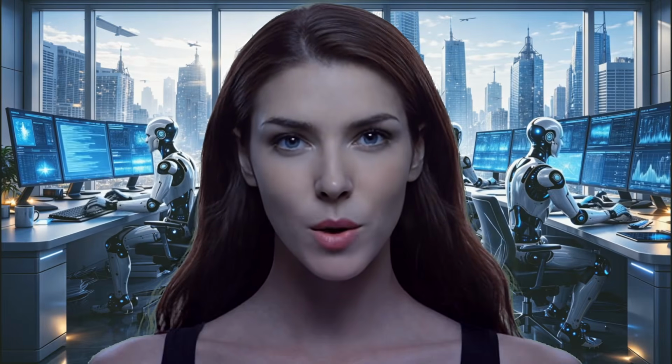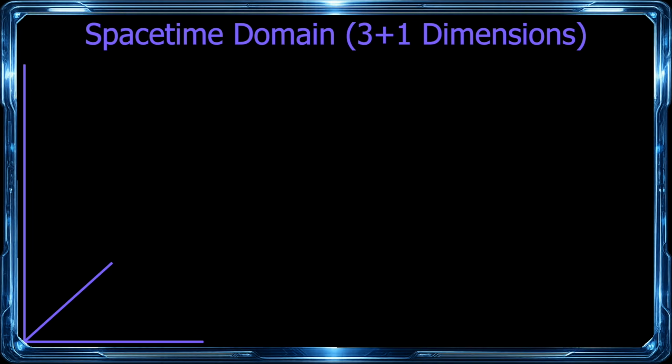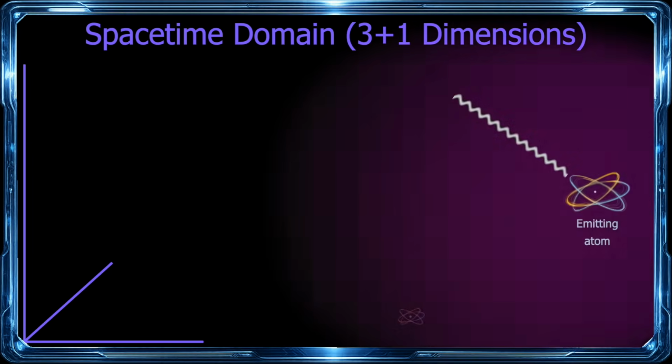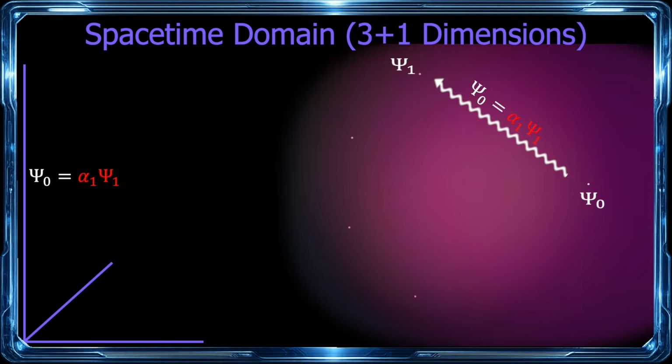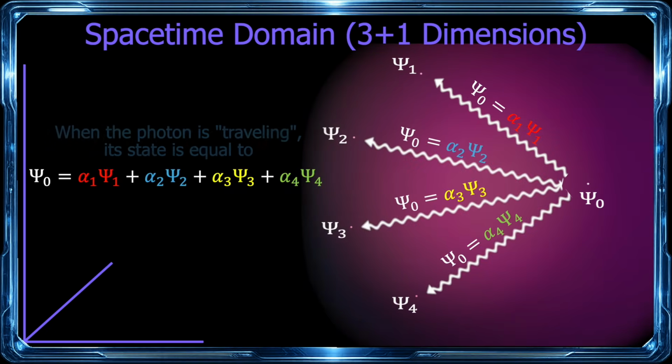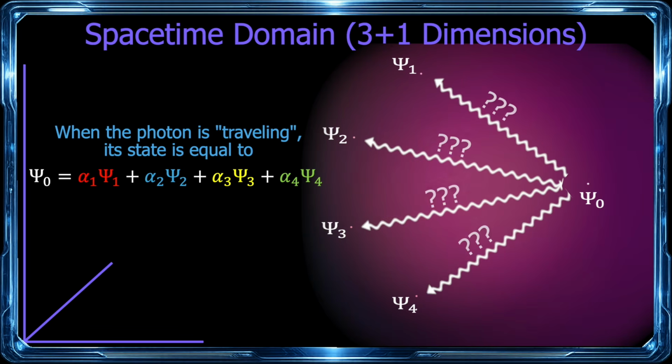Well, first let me remind you what these problems are about. In the standard quantum physics theory, everything happens in the space-time domain. So, if we take again the example of an atom emitting a photon towards another atom, we've seen that there is a function which describes the state of the photon traveling in space-time from the emitting atom towards, well, all the potential receiver atoms at the same time. In the standard theory, this is called the superposition of states. The photon actually seems to be in several places, or more precisely, to follow several trajectories at the same time. There is no other way to explain that function in the standard theory.